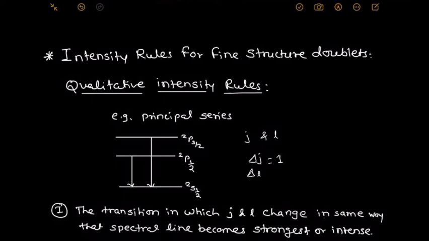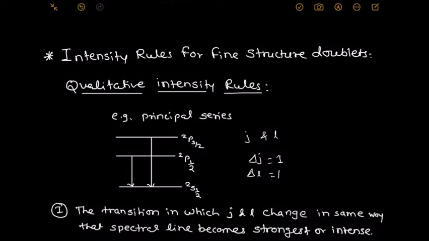And delta L, P state to S state: P is L equal to 1, S is L equal to 0, hence 1 minus 0 is 1. Hence J and L change the same way.